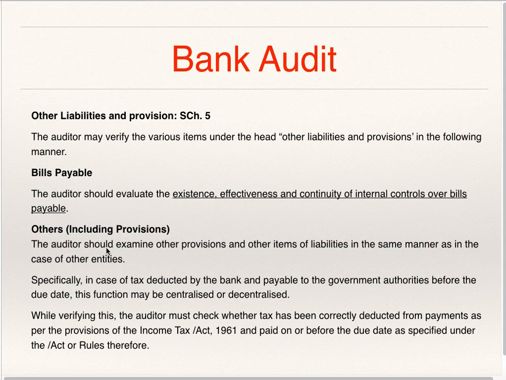Others, the auditor should examine other provisions and other items of liabilities in the same manner as in case of other entities. Like in case of other organizations, the care an auditor takes while examining the provisions and other items of liabilities, the same care he should take while checking the other liabilities and provisions of a bank, specifically in case of tax deducted by the bank and payable to the government authorities before the due date.